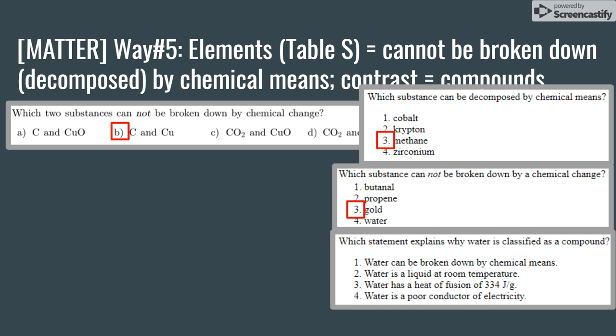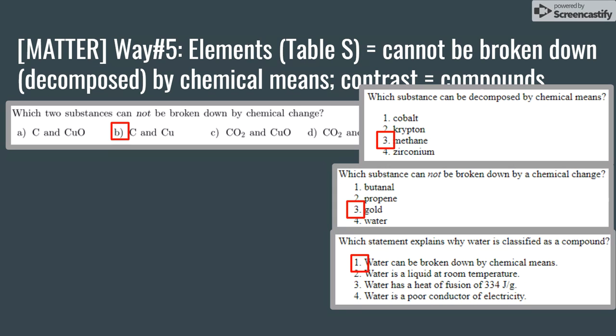Which statement explains why water is classified as a compound? Okay, what makes something a compound? Well, remember, a compound is when you have two or more elements chemically bonded to one another.